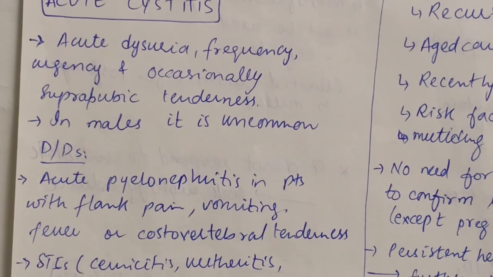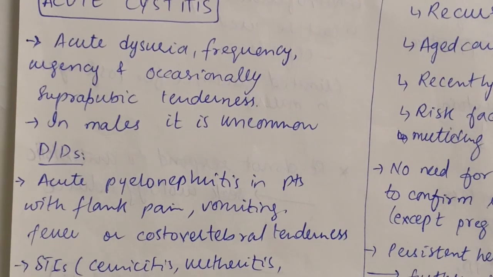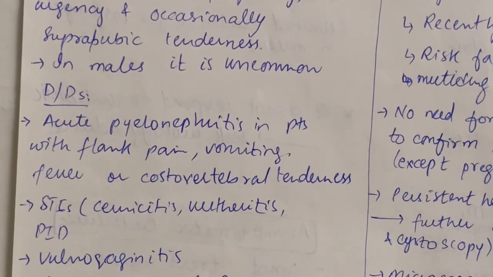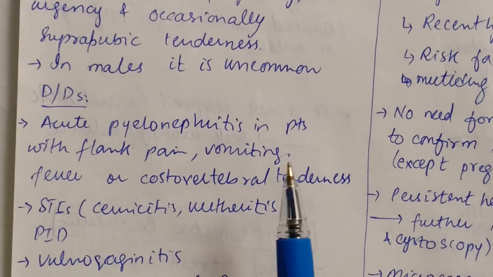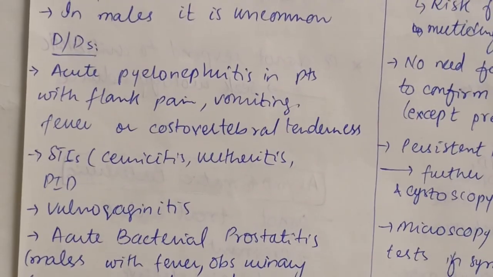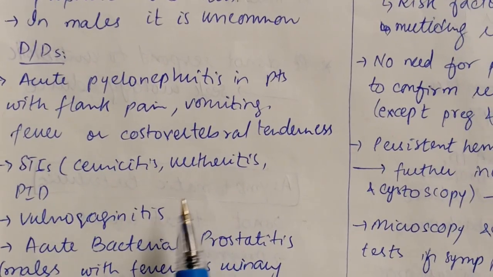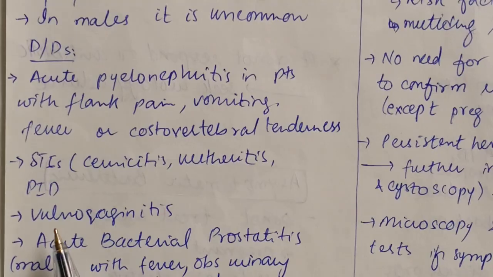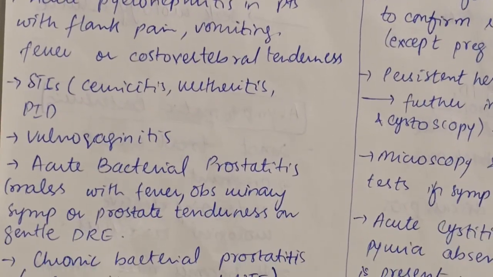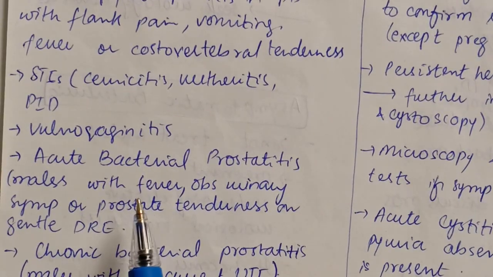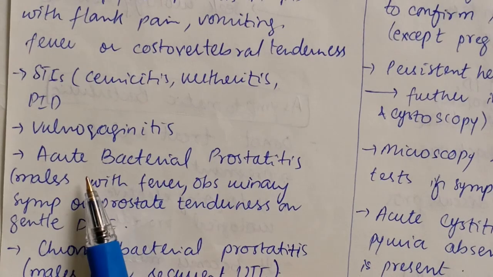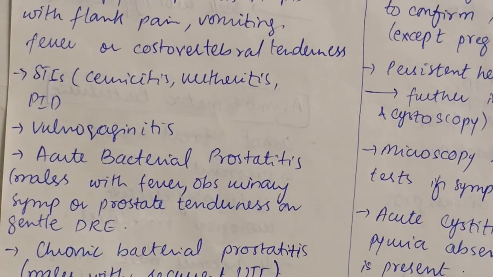There are many other conditions that can present the same as acute cystitis. It can be acute pyelonephritis in patients with flank pain, vomiting, or fever, and costovertebral angle tenderness. STIs, sexually transmitted infections: cervicitis, urethritis, pelvic inflammatory disease, vulvovaginitis. And acute bacterial prostatitis: in males with fever and obstructive urinary symptoms, prostate tenderness, and genital discharge, we suspect acute bacterial prostatitis.